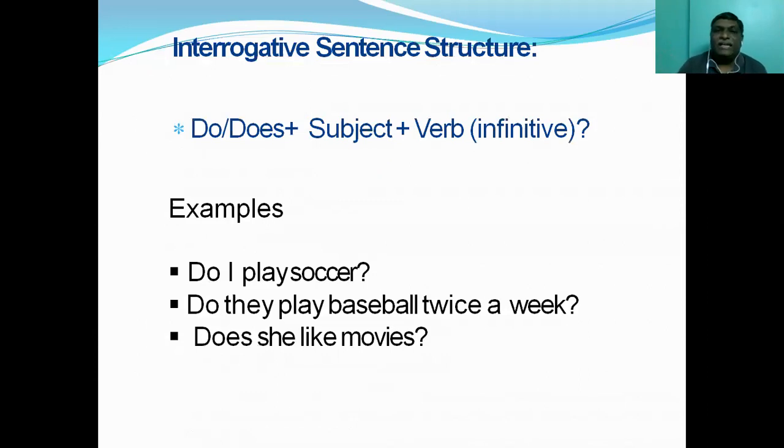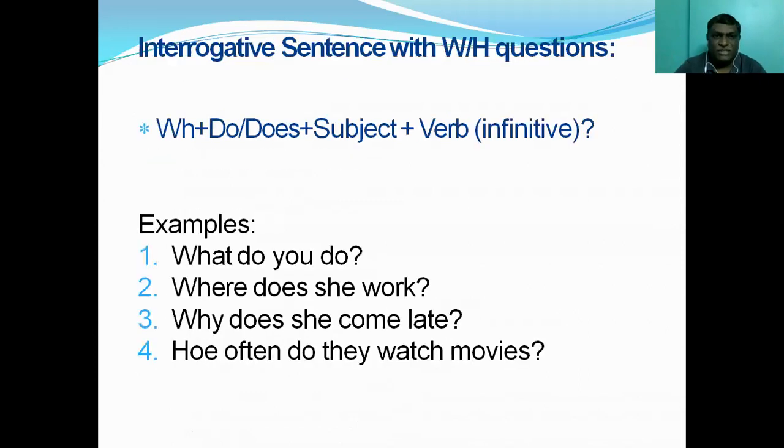Now, interrogative sentences with WH questions. Already we have seen interrogative sentences with do, does in the first place. Whenever you are starting a question with any of the WH words, the WH word will come in the first place, and then do and does will follow. If you look at the structure, WH word followed by do or does plus subject plus verb.